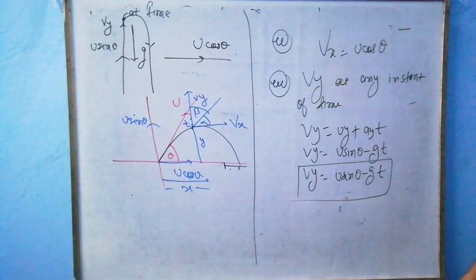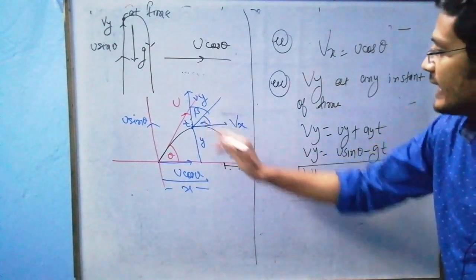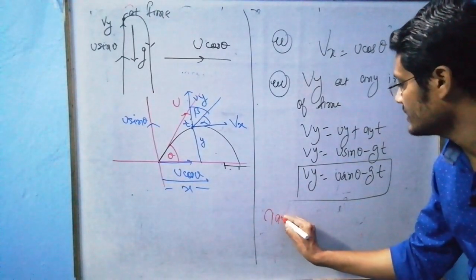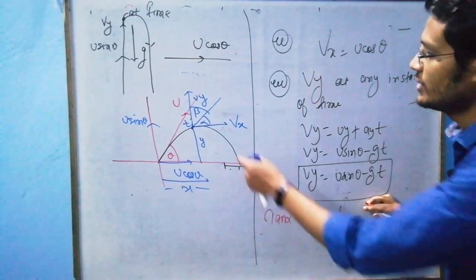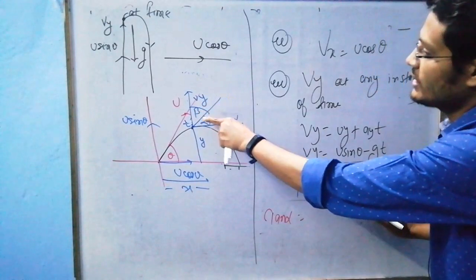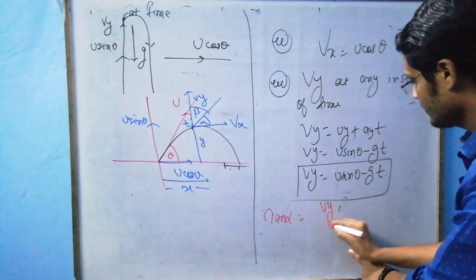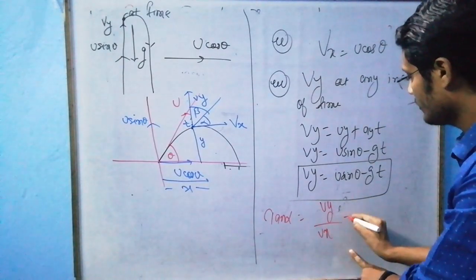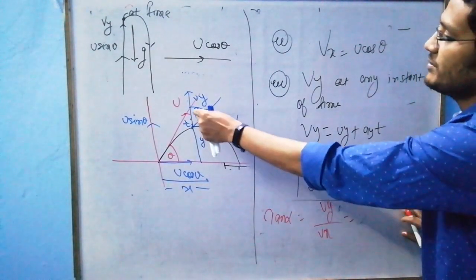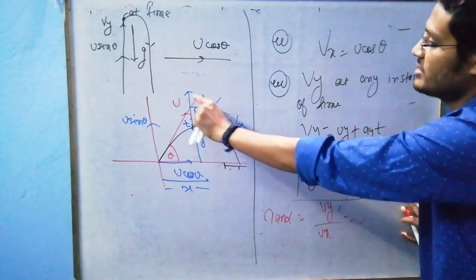Similarly, sir, if someone asks me to find tan alpha, tan alpha is Vy upon Vx, because this is base, this is perpendicular.